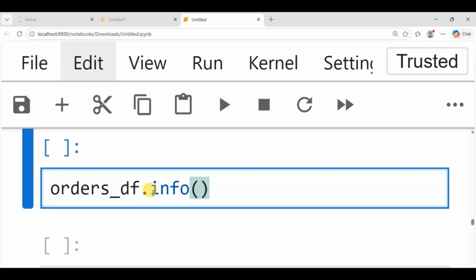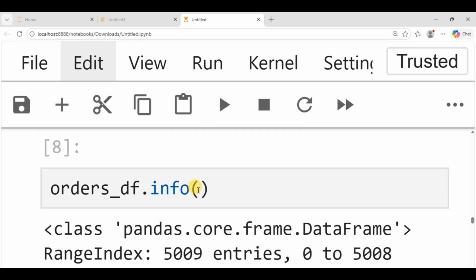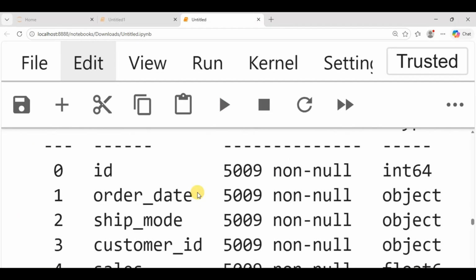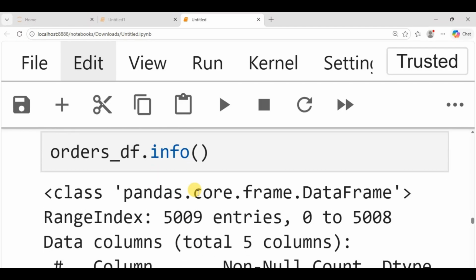This is variable name .info. Whatever variable name you have, if you are using another variable, all you need to do is change this variable name and continue with .info. So let's see.